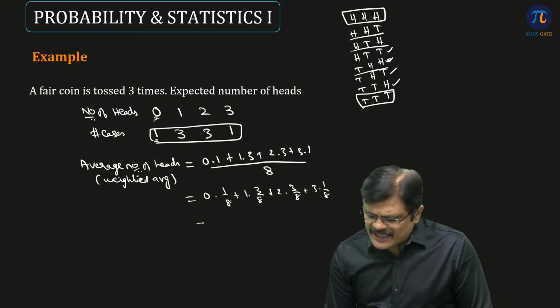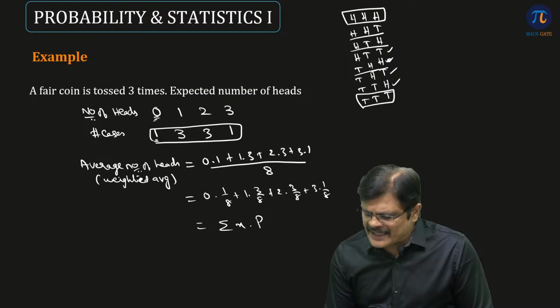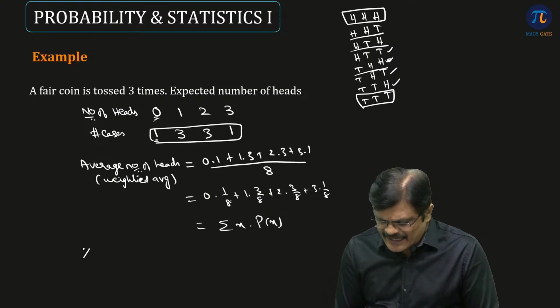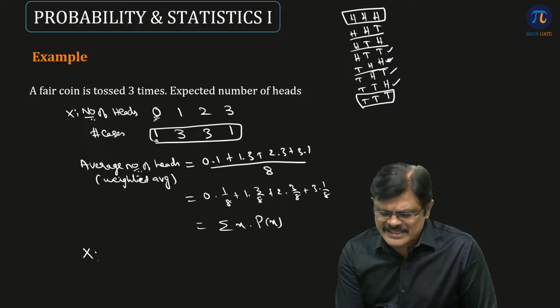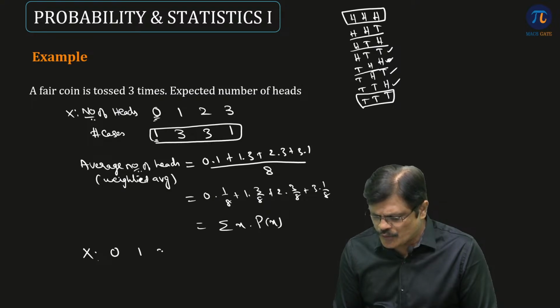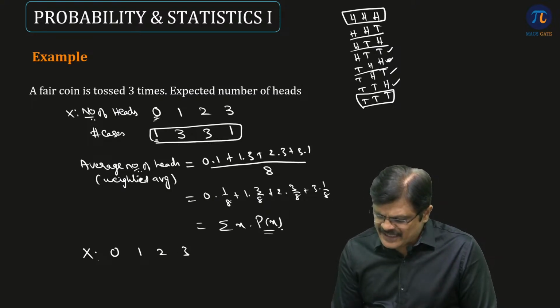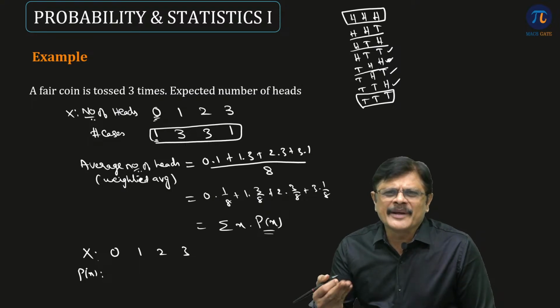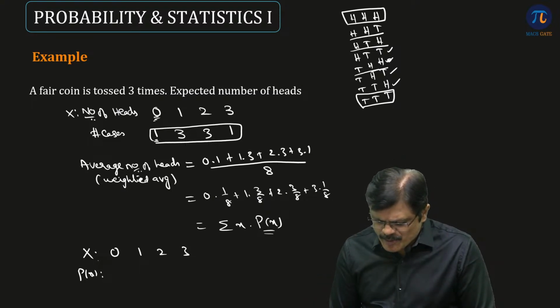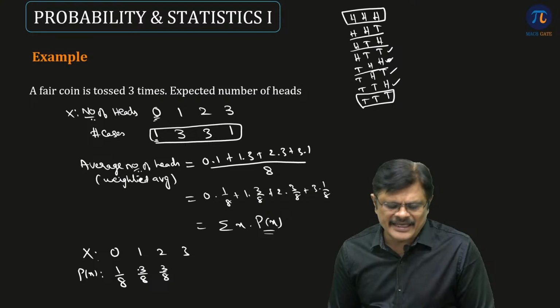The same thing can be expressed as sigma x into p(x), where x denotes the random variable, which is the number of heads, which takes the values 0, 1, 2, 3, and p(x) denotes the probability that the random variable gets that many heads. What is the probability of 0 heads? 1 out of 8 cases. Probability of 1 head? 3 out of 8. Probability of 2 heads? 3 out of 8.